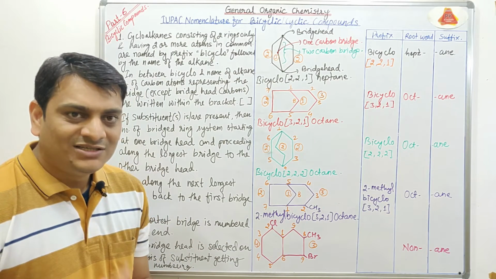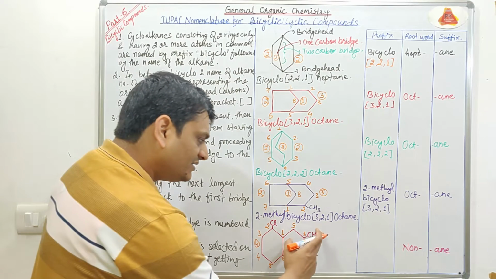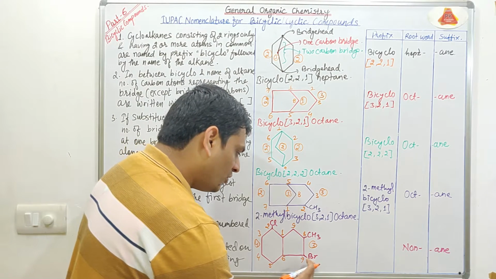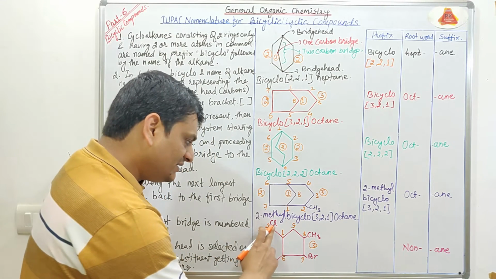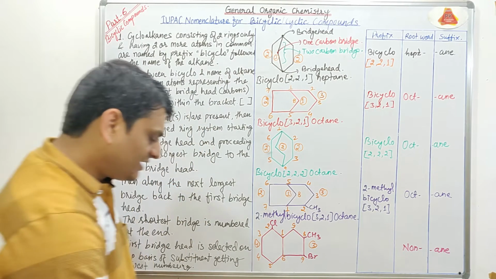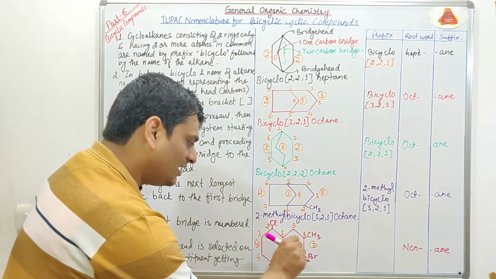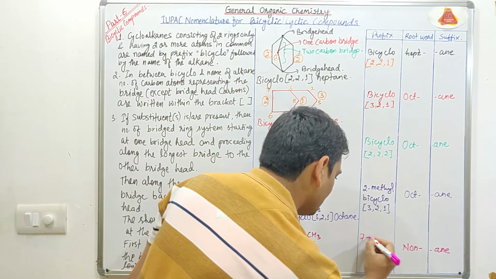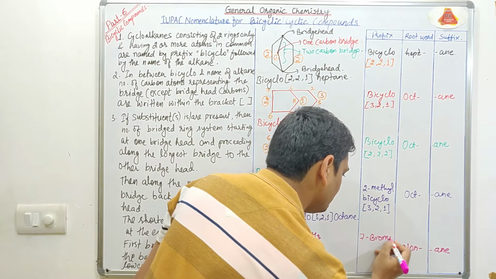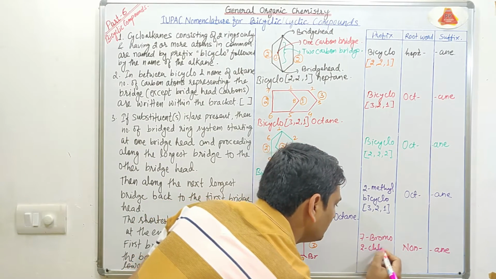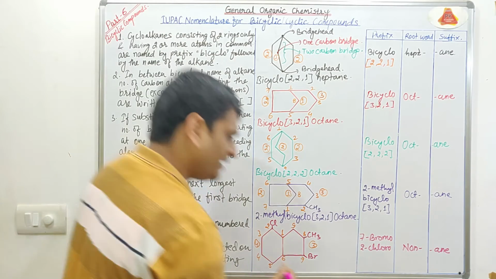Now we will write the prefixes. Here it is a methyl group, starting with M. This is a bromo group, starting with B, and this is a chloro group, starting with C. So first we will write the bromo group, because alphabetically it comes first. So first we will write 7-bromo. Now we will write chloro, which is 2-chloro. Now we will write methyl, which is 8-methyl.